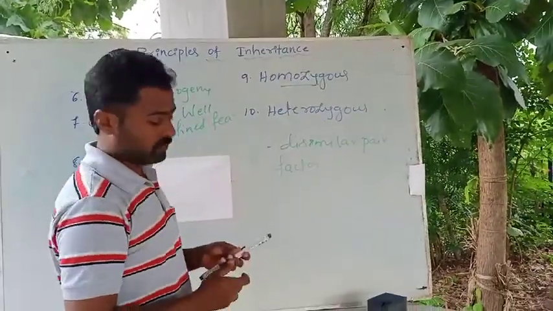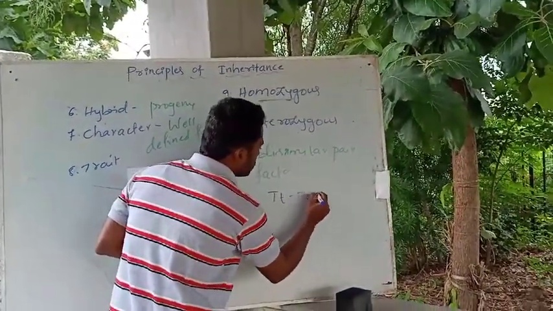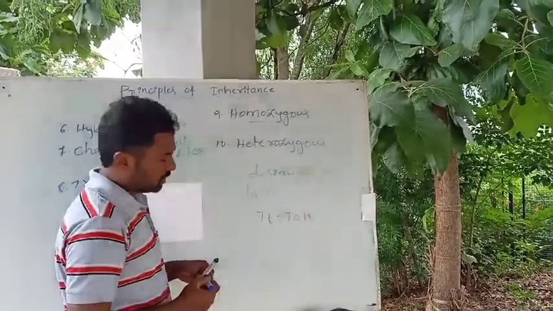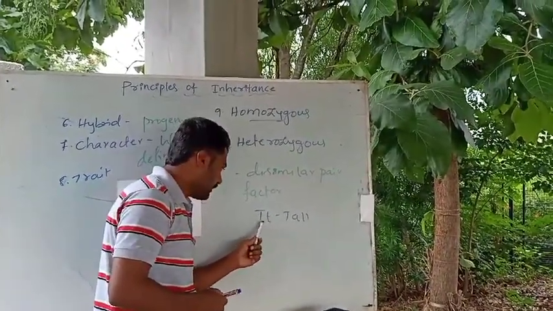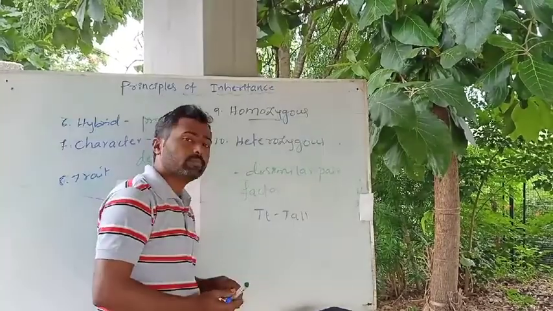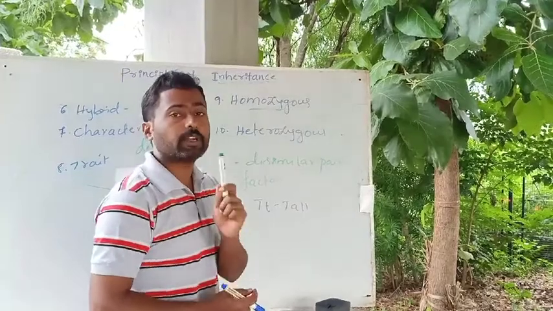Hetero means different. So for example, capital T and small t. This is also tall, no doubt here. But if you see the factors, different pairs of factors or alleles can be seen here. An individual having different pairs of factors for a particular character.